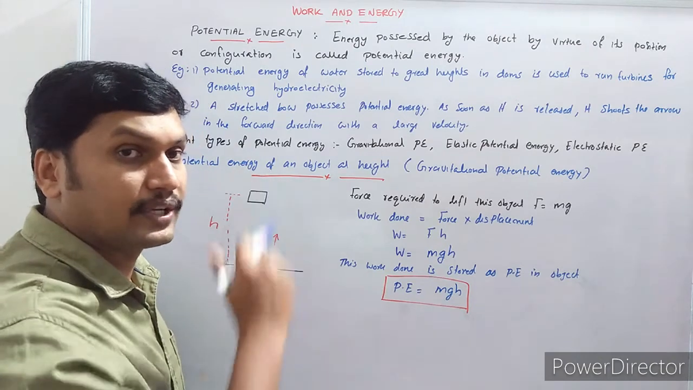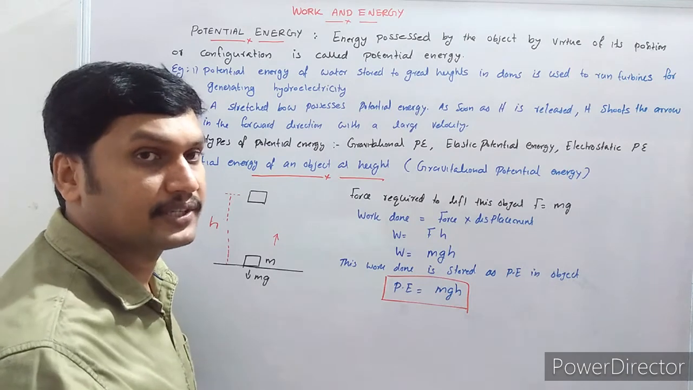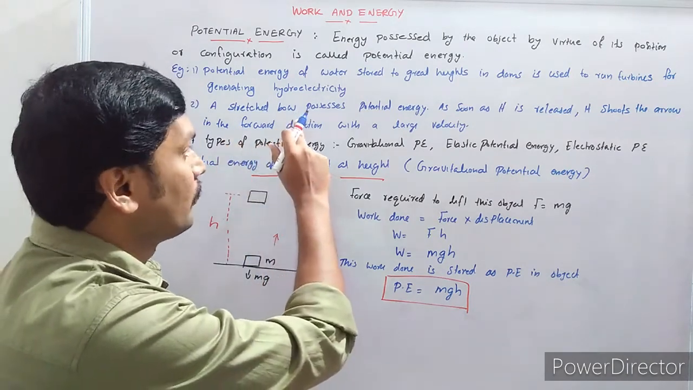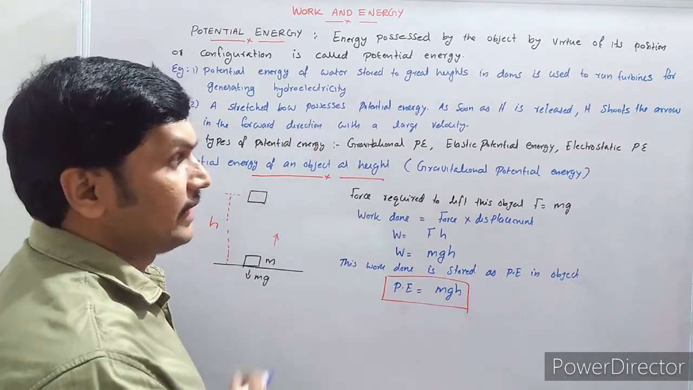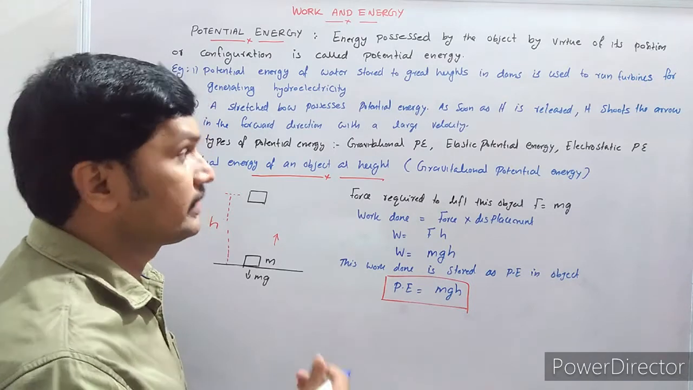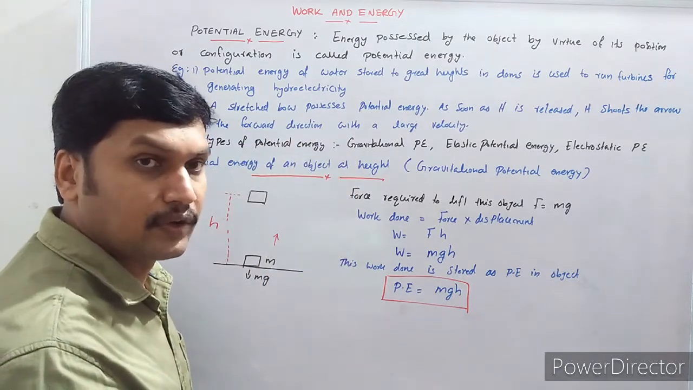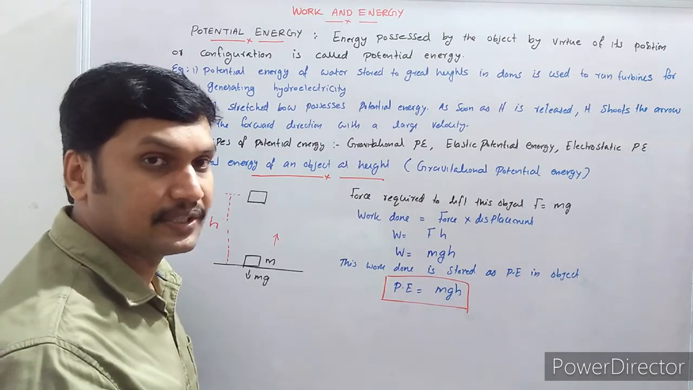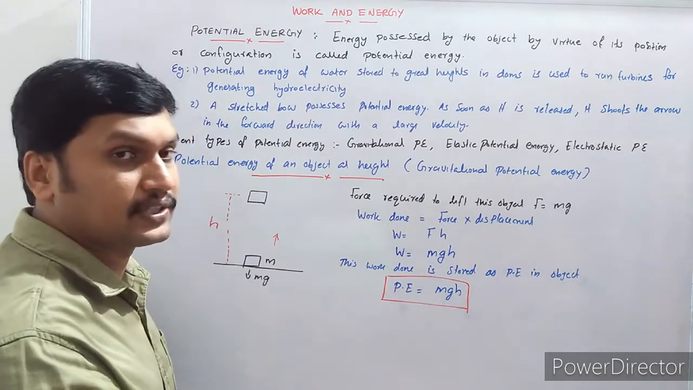So the water stored at a particular height possesses some energy. Can we call it the potential energy of that water? Now, a stretched bow possesses potential energy. As soon as it is released, it shoots the arrow in the forward direction with a large velocity. Because of the shape of the stretched bow, it possesses energy. It can do work. So those are some examples of potential energy.